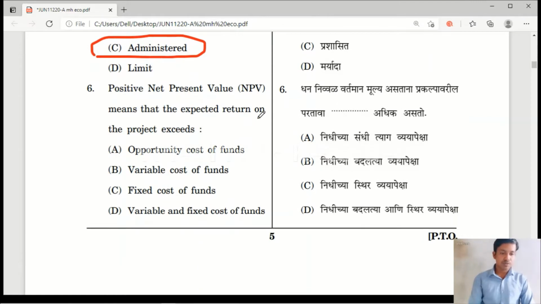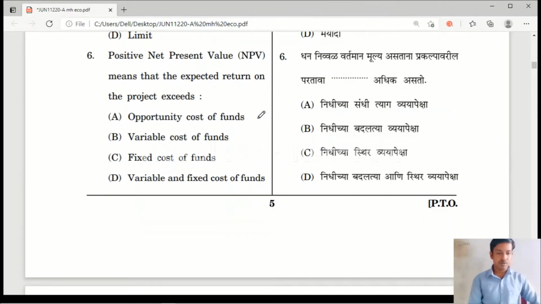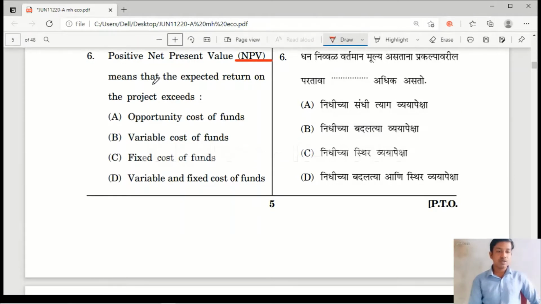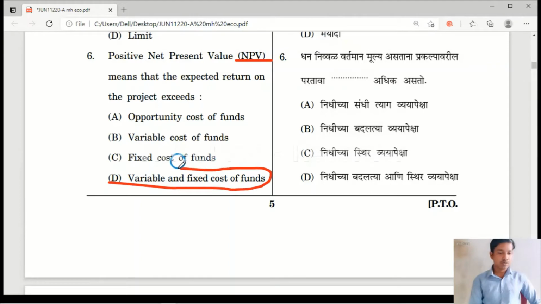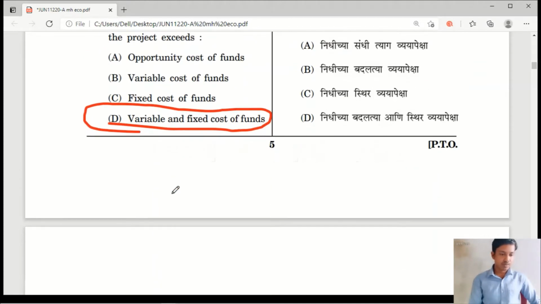Question number 6. Positive net present value, NPV, means that the expected return on the project exceeds: option A, opportunity cost of the funds; option B, variable cost of funds; option C, fixed cost of funds; option D, variable and fixed cost of funds. The right answer is option D, variable and fixed cost of funds. When NPV is positive, it means that it is going to exceed the total cost, that is fixed and variable.